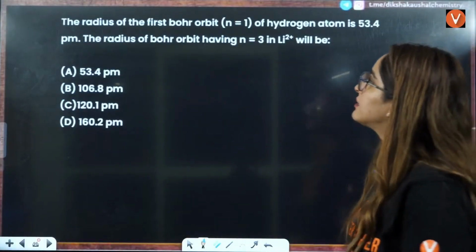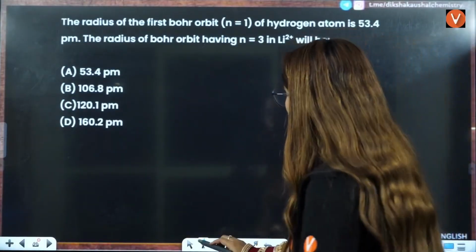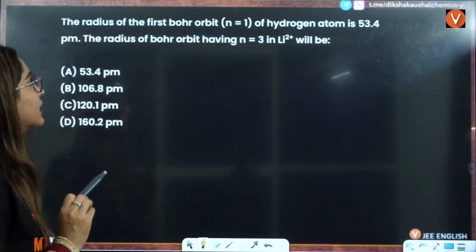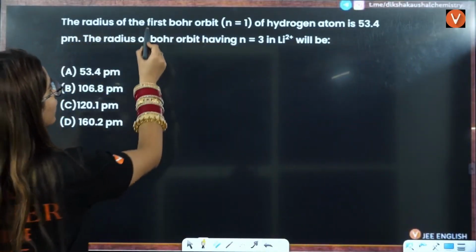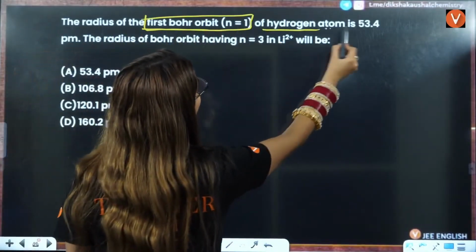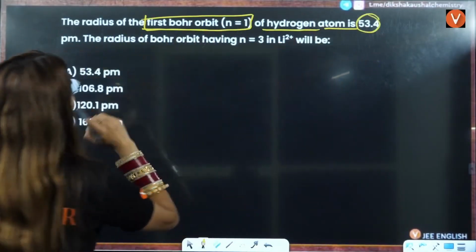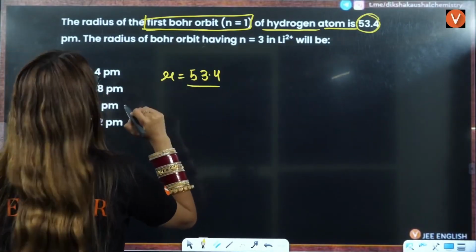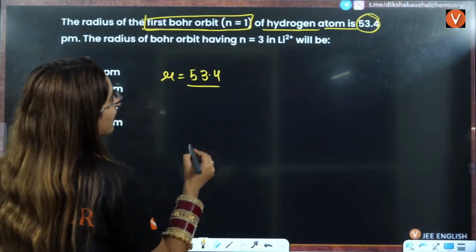The radius of first order orbit. So students, if you see this here, the radius of first order orbit, that is n equals 1 of hydrogen atom, is 53.4. If you see, the radius is 53.4 here. And the radius having n equals 3.